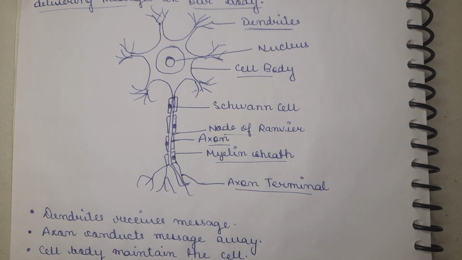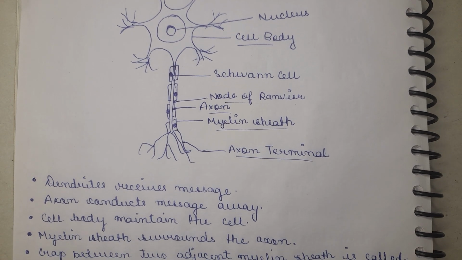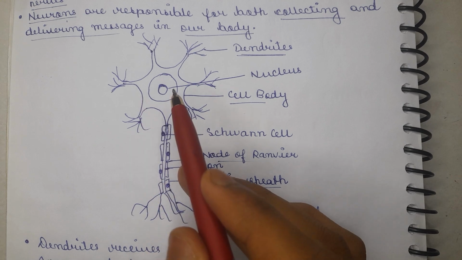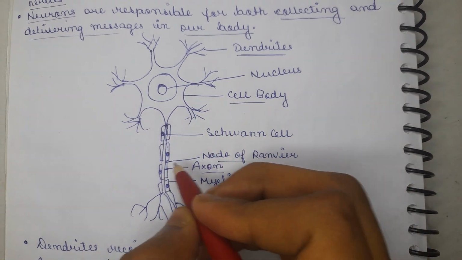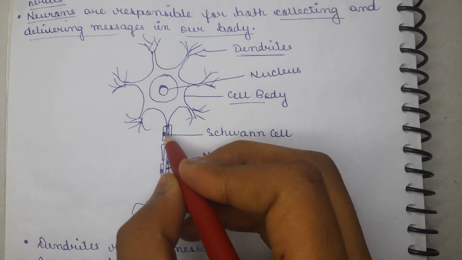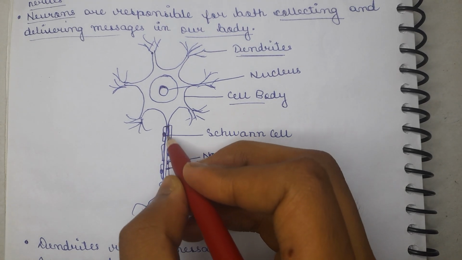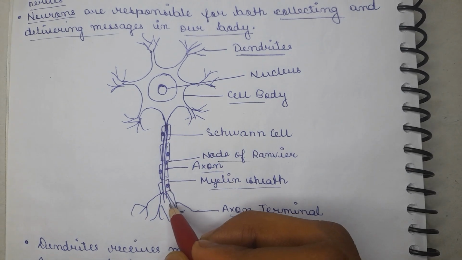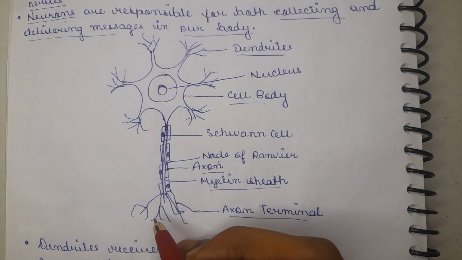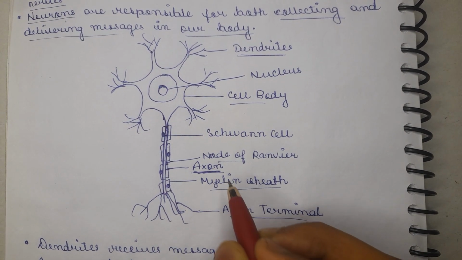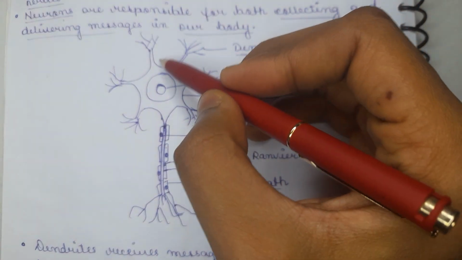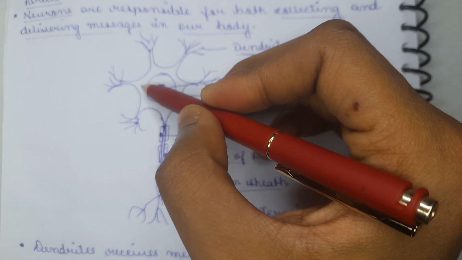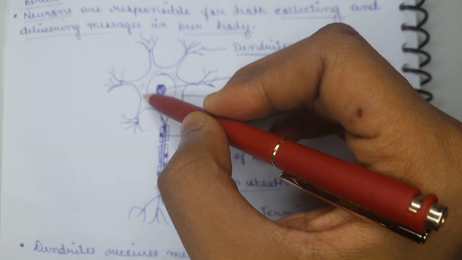Basically, a neuron consists of a cell body, as we have already seen here, and an axon. This link that is connected to another nerve cell's dendrites is the axon. The cell body, or the cyton, contains the nucleus. This cell body contains the nucleus, and here the portion is filled with cytoplasm.